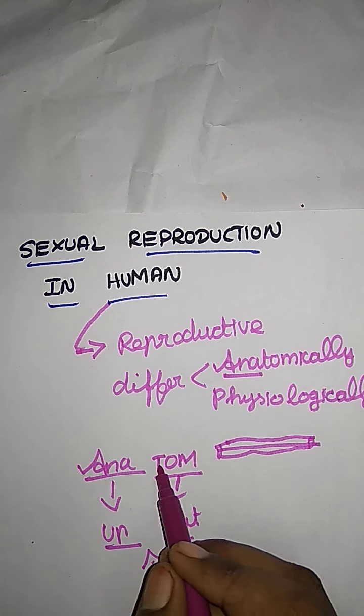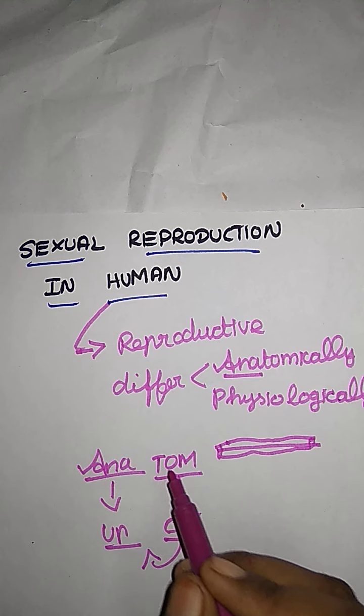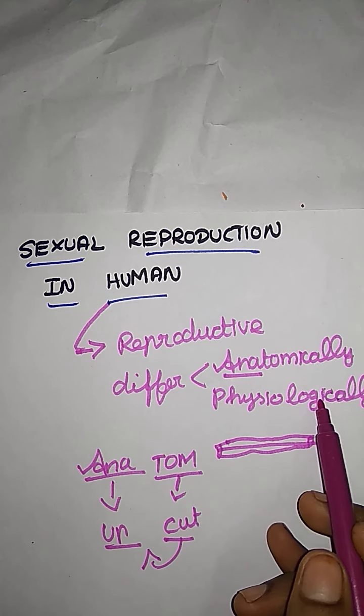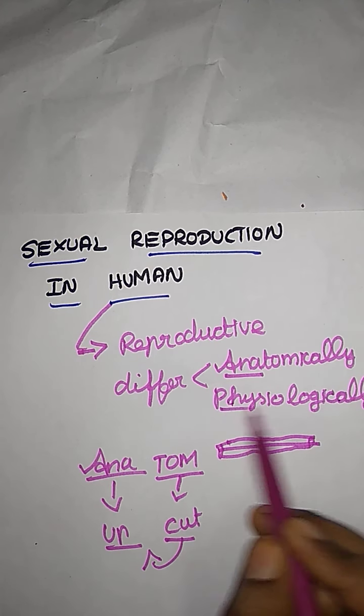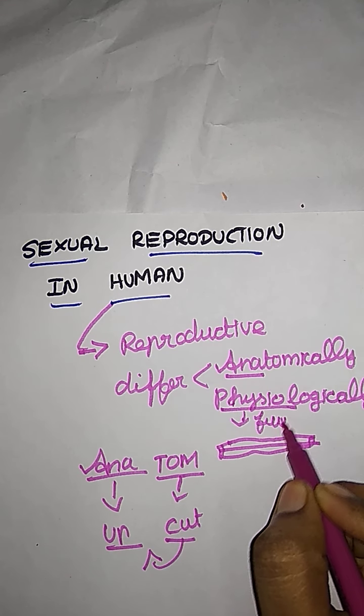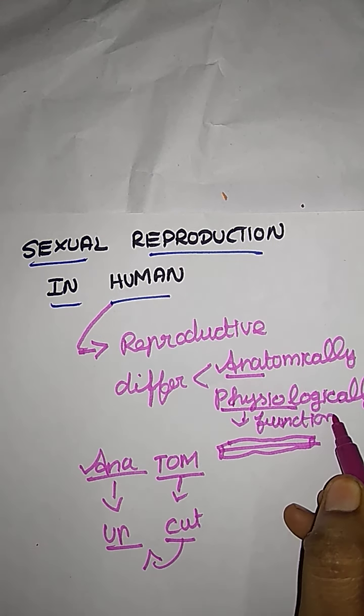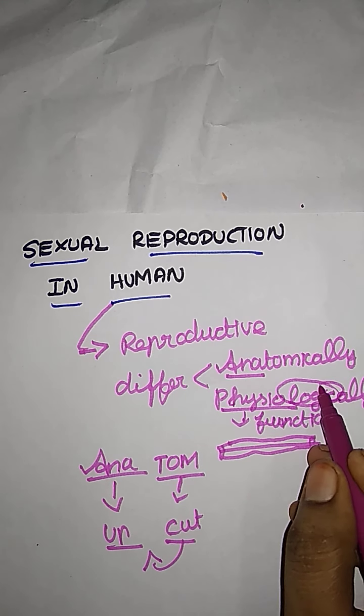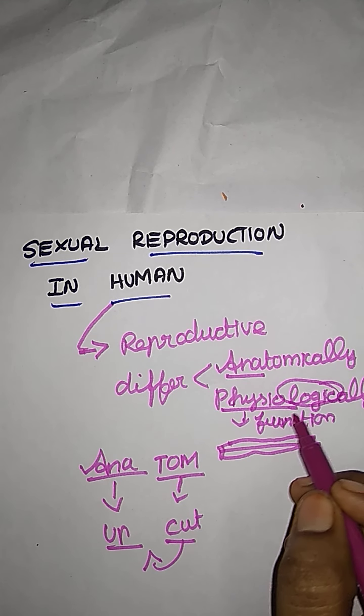So anatomy means the internal organs. Physiology means functions. Logy means to study, so physiology is the study of function.